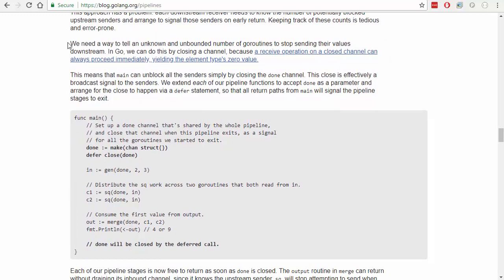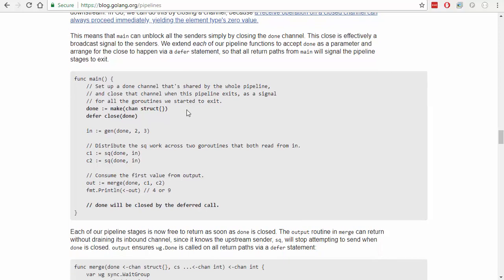We need a way to tell an unknown, an unbound number of Go routines to stop sending their values. In Go, we can do this by closing a channel because a receive operation on a closed channel can always process immediately, yielding the element type's 0 value. This means that main can unblock all the senders simply by closing the done channel, and this close is effectively a broadcast signal to all senders.